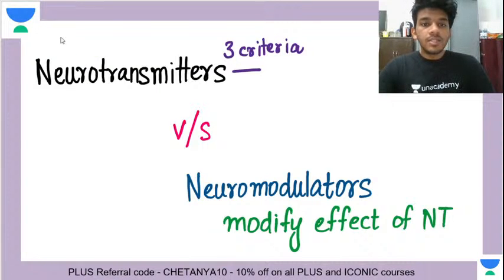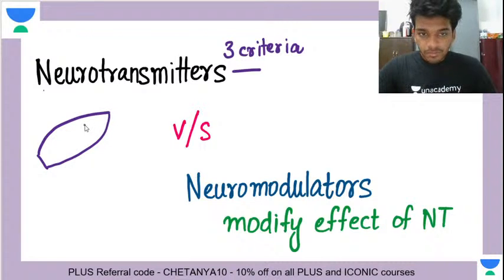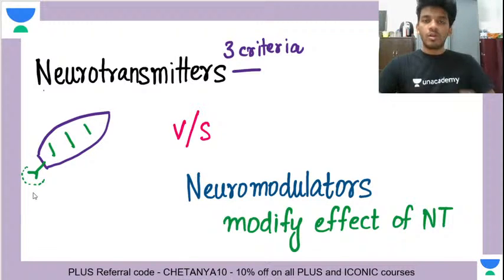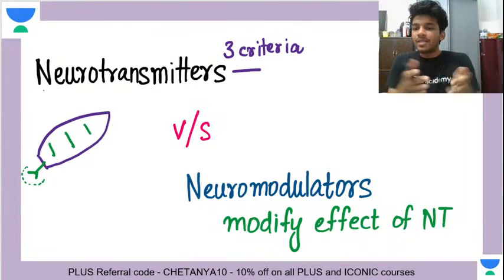So neurotransmitters are going to be the boats that are helpful in crossing the synaptic cleft. Now what are neuromodulators? Neuromodulators are basically going to be the rudder behind. The boat has something attached behind it to give direction. If you have seen a motorboat, there is a tail to that boat through which you can change the direction.